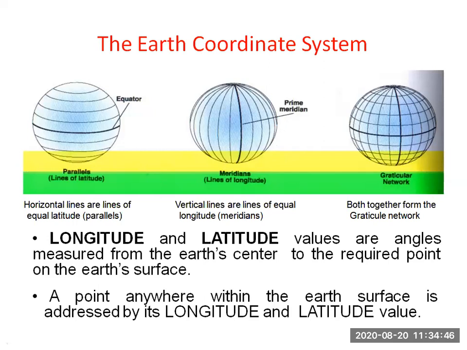Now the next point is the earth coordinates. So I have told you longitude, latitude, but how to measure longitude, from which point we are measuring latitude and longitude. So you can see here this equator, this is our earth, parallel lines of the latitude. So horizontally, this is the southeast pole we are calling in horizontal. The earth is there horizontally, this is the equator, and this is the east west line.